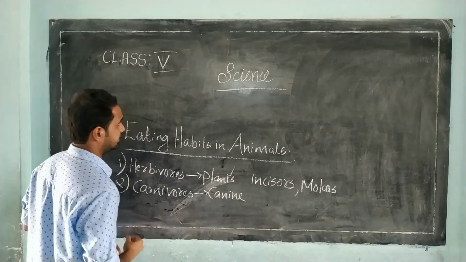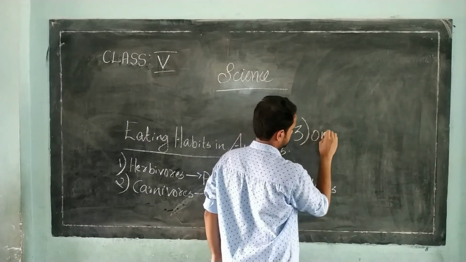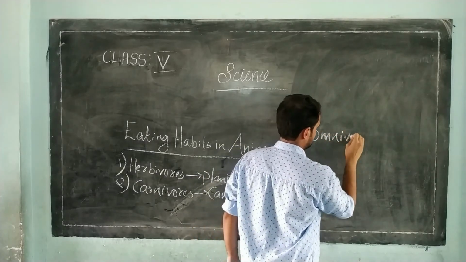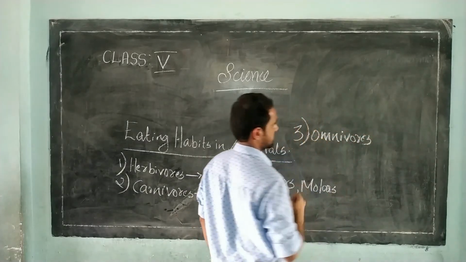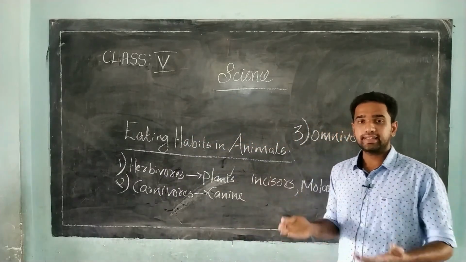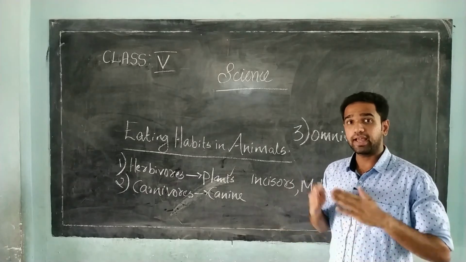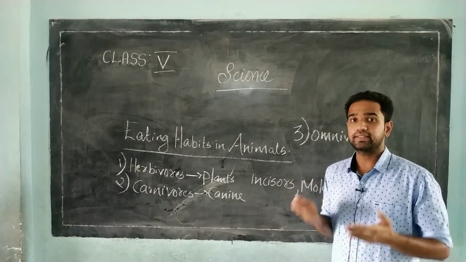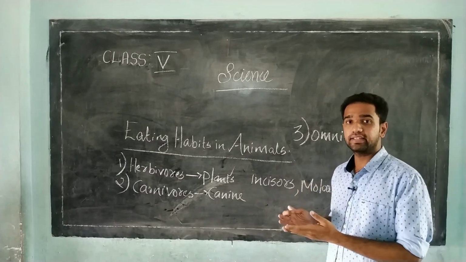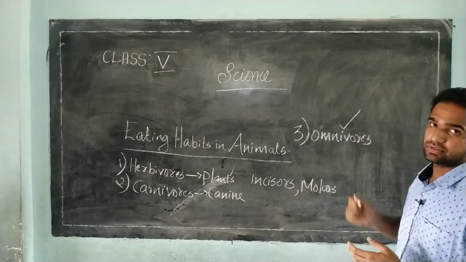Then the last one is omnivores. Animals that eat flesh of other animals and plants. Animals that consume both flesh and plants are termed as omnivores.